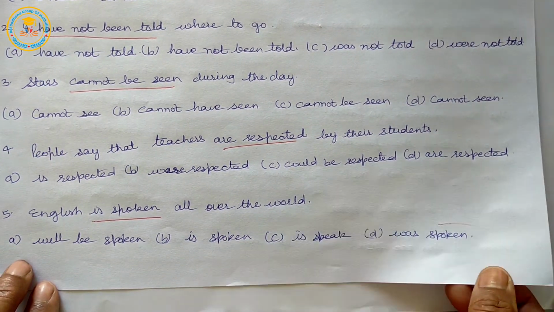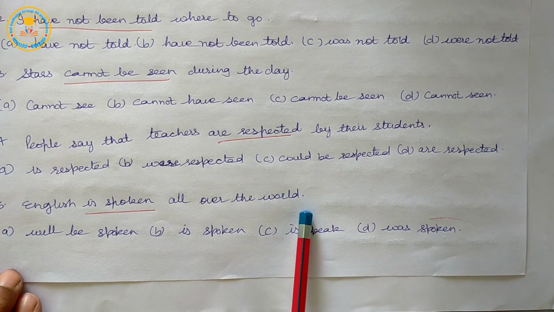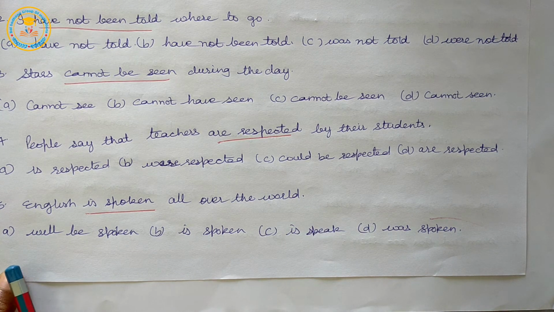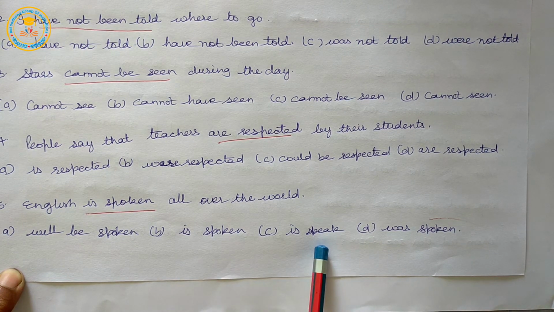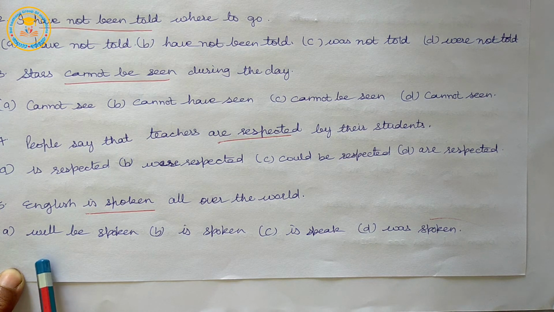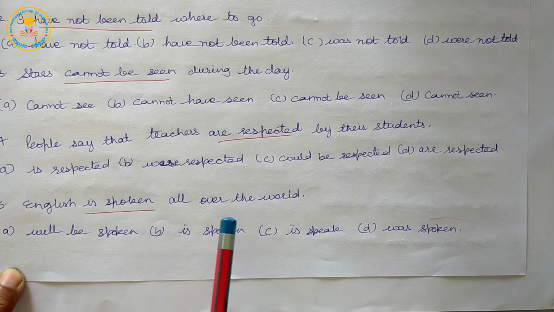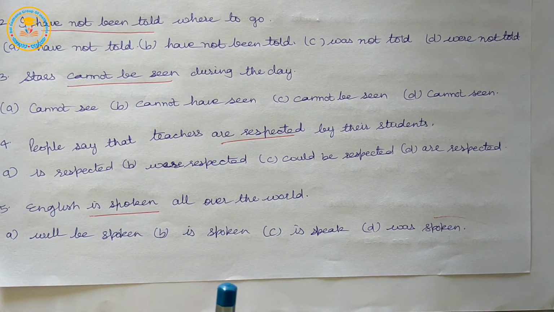Next, English dash all over the world. And the options: will be spoken, is speak, was spoken. So some passive forms of the verbs are given here, and the correct one is is spoken. So English is spoken all over the world.